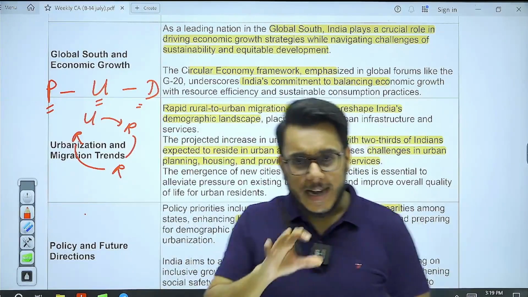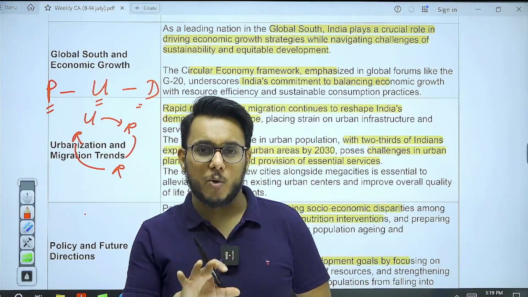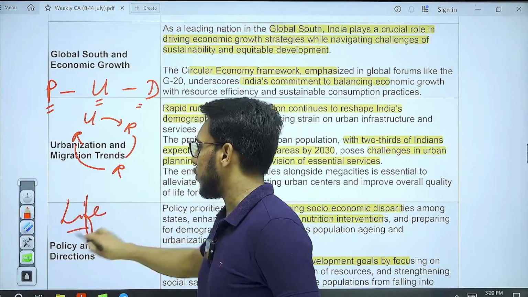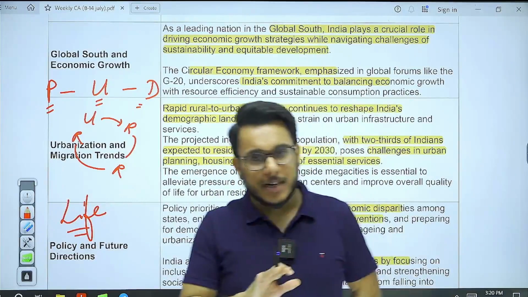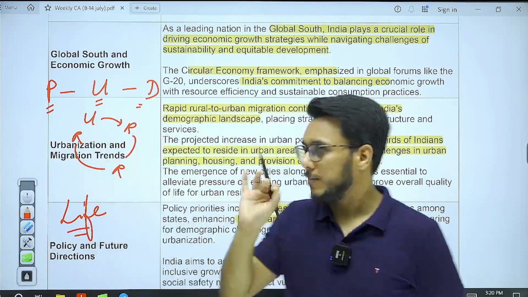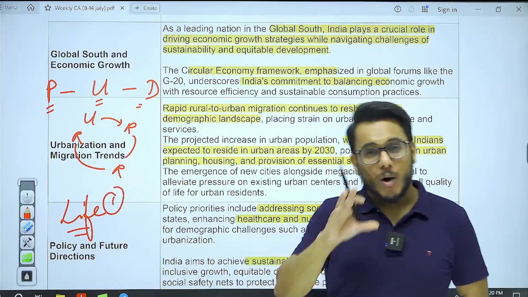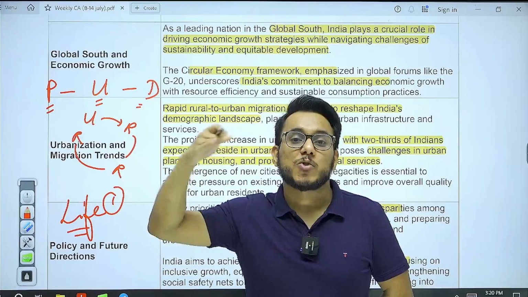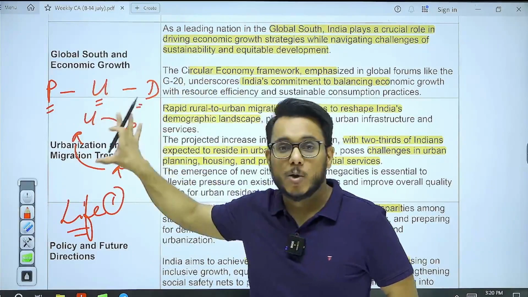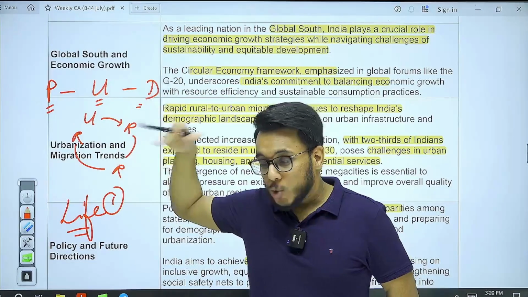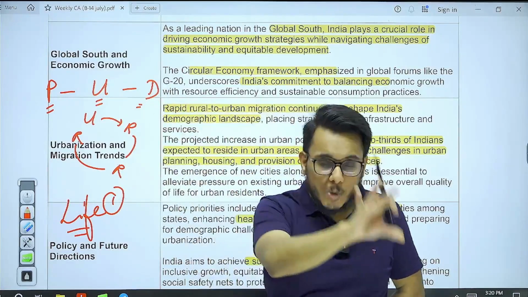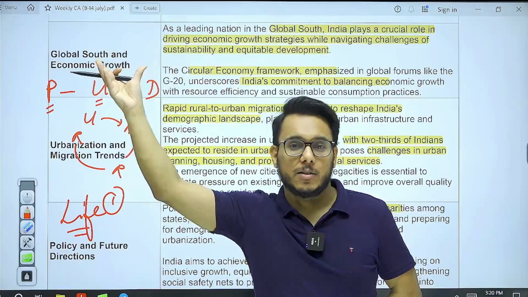Now you see this thing, India already had focused on the circular pattern of consumption. India started with the LiFE movement. And in this LiFE movement, India has already said that we are going to adopt the circular model of economy. Fine, that has happened. Number one, that has happened. Now, right now, the world collectively is putting strain on the resources. India's population is going up, but India is adopting the circular model of consumption. So how India is balancing its resources, how it is not posing a lot of pressure on the environment, even as the population is increasing.